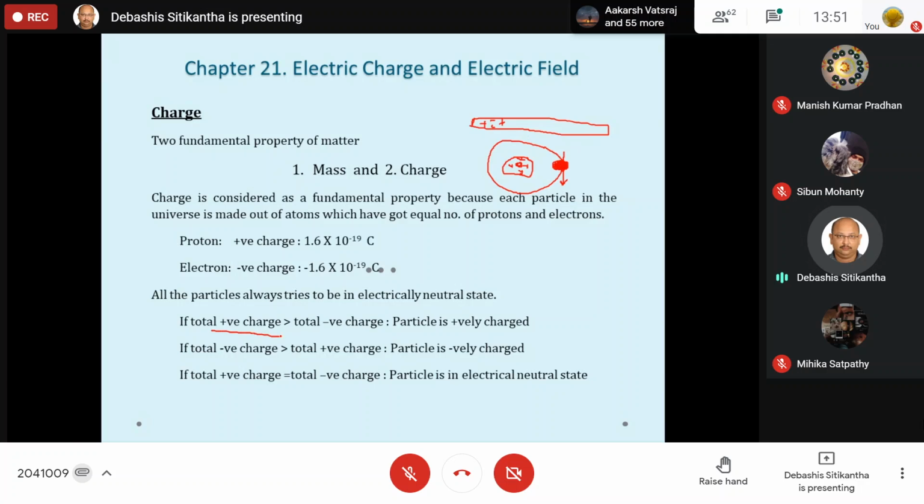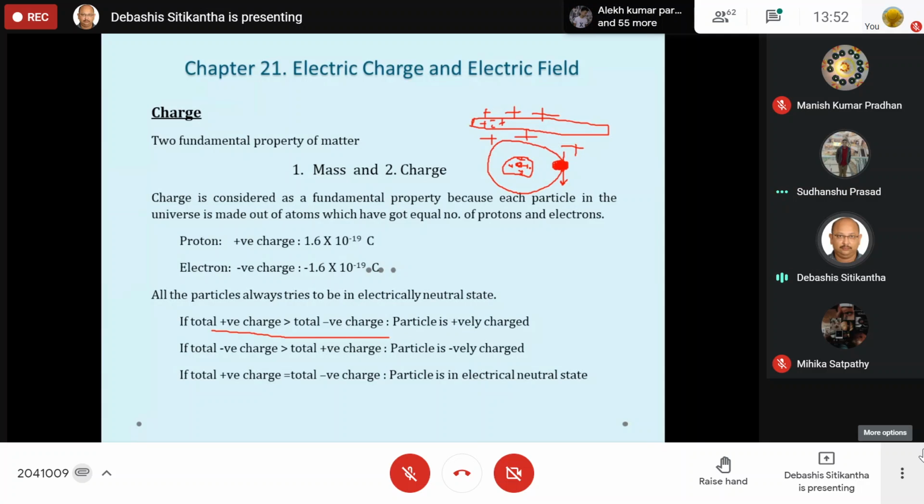The total number of positive charge becomes more than that of your negative charge. Therefore, in total, I can say this body becomes a positively charged body. But it is very difficult to take the positive charges. It is very easy to take the negative charge, but very difficult to take the positive charge. Therefore, usually a body can easily be positively charged, but not negatively charged. I hope everybody has got the answer.